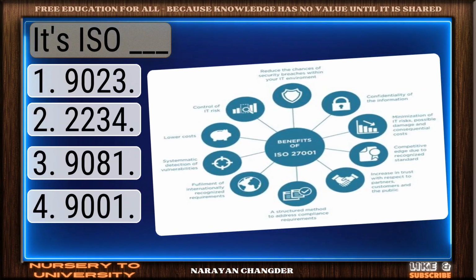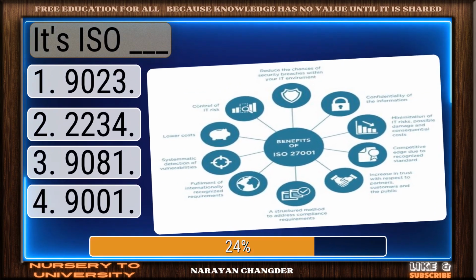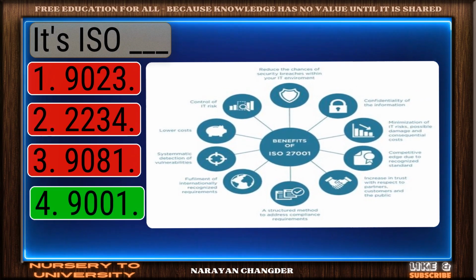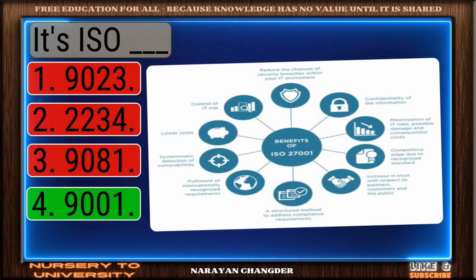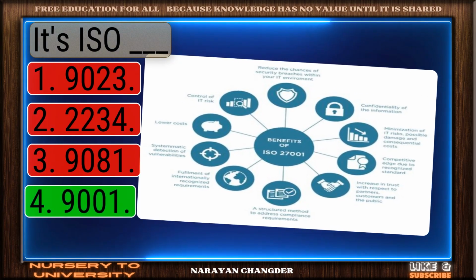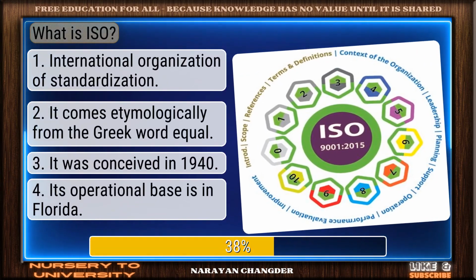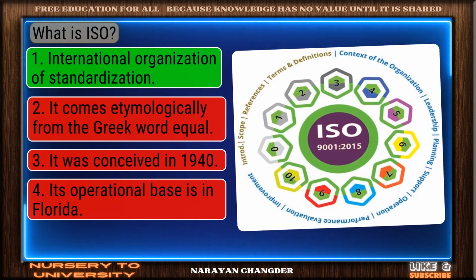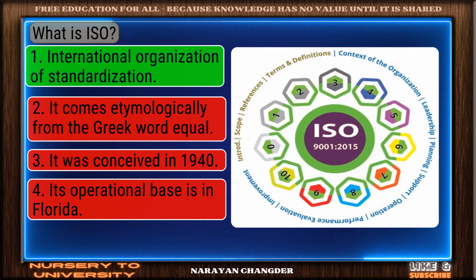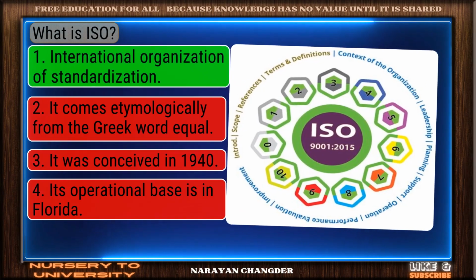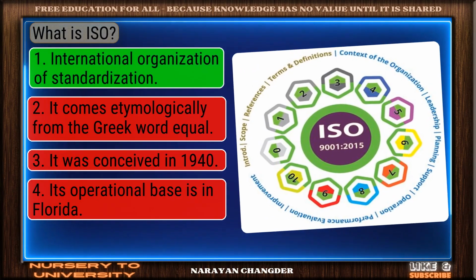Question number 79. It's ISO dash. Solid response. 9001 is a valid choice. Question number 80. What is ISO? Correct response. International Organization of Standardization is the most accurate answer.